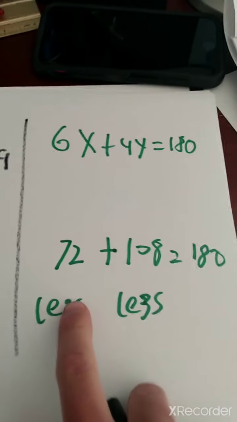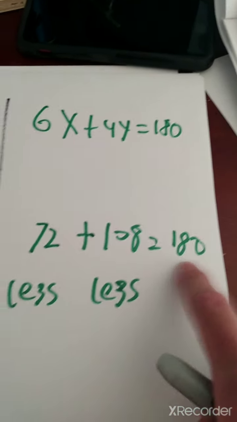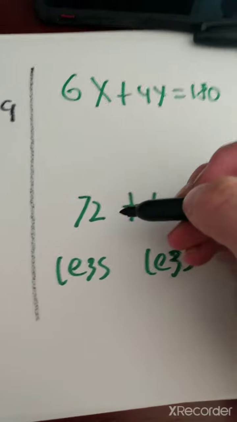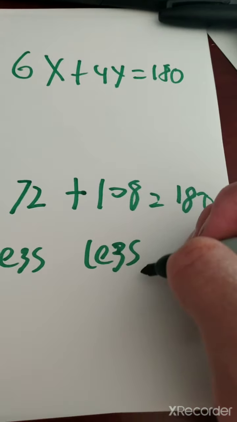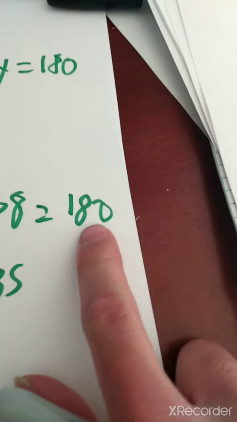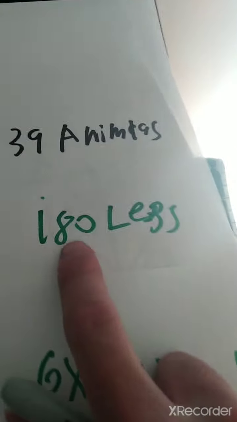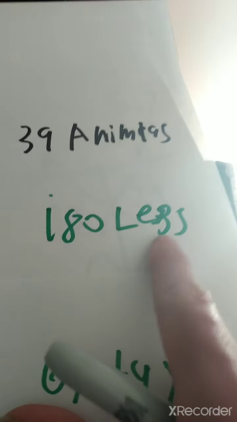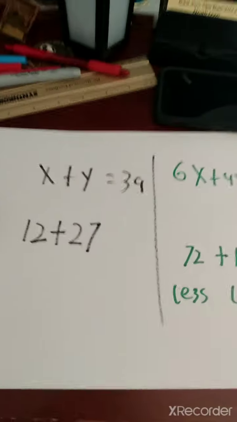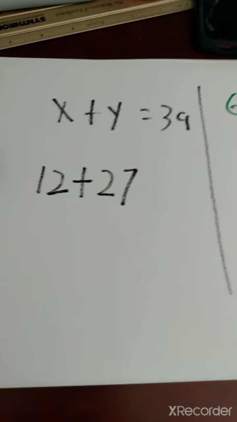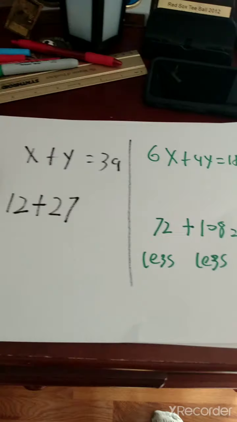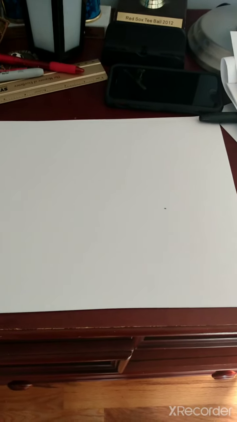And 72 plus 108 is 180. 72 represents the number of legs for crickets, and 108 is the number of legs for elephants, which is 180. The man also said that the 39 animals have 180 legs. So we did it! There are 12 crickets and 27 elephants loose at the Forbidden City. I am so glad that we have saved the Forbidden City from animal destruction.